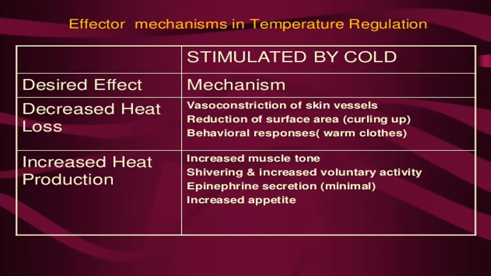Temperature regulation stimulated by cold: decreased heat loss by vasoconstriction of the skin vessels, reduction of surface area by curling up of the body. Behavioral responses: warm clothes.